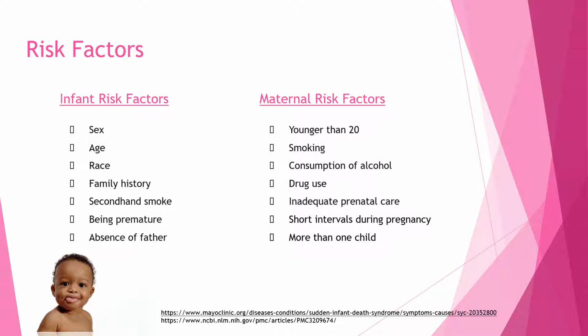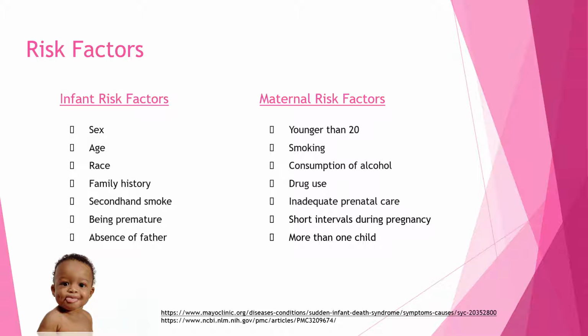Family history is also a risk factor. Babies who have siblings or cousins who've died from SIDS are at a higher risk of SIDS. Secondhand smoke: babies who live with smokers have a higher risk of SIDS. And premature birth. Babies who are born early and have low birth weights have an increased chance of SIDS, as well as the absence of a father. Infants who do not live with their fathers were 50% more likely to die of SIDS.